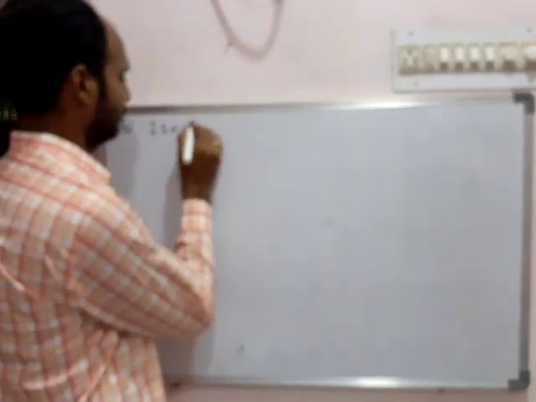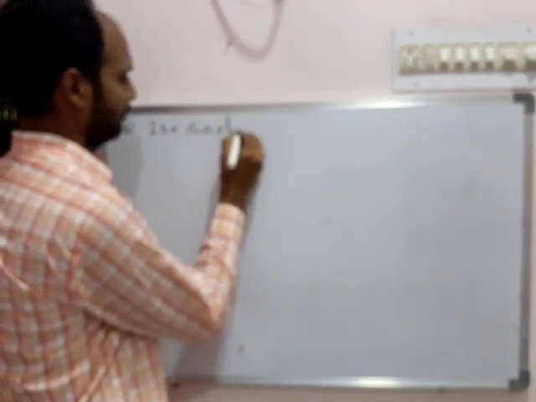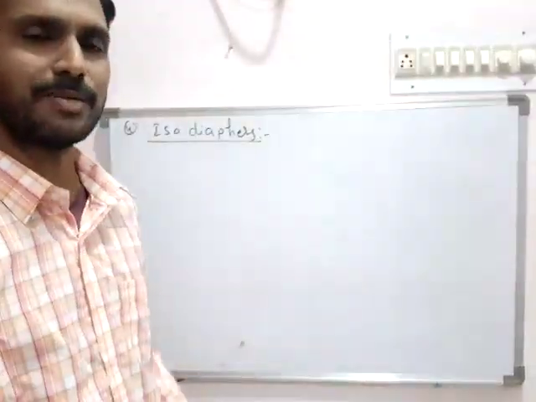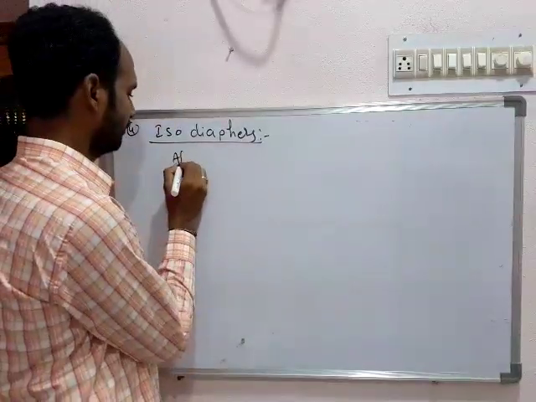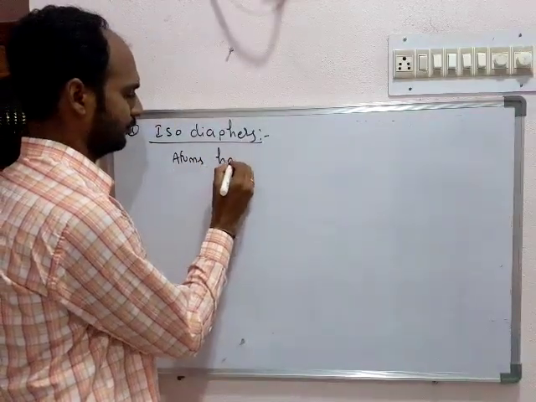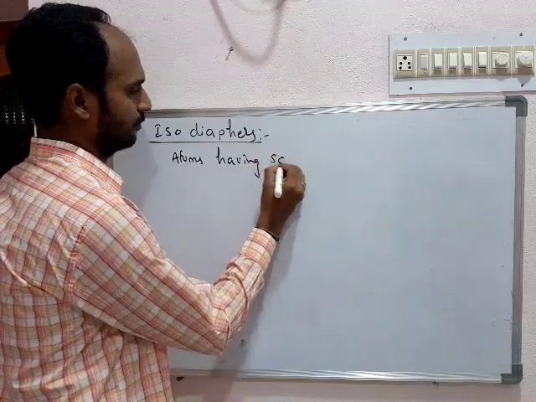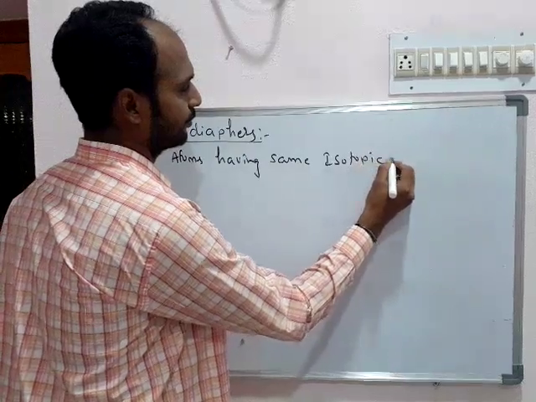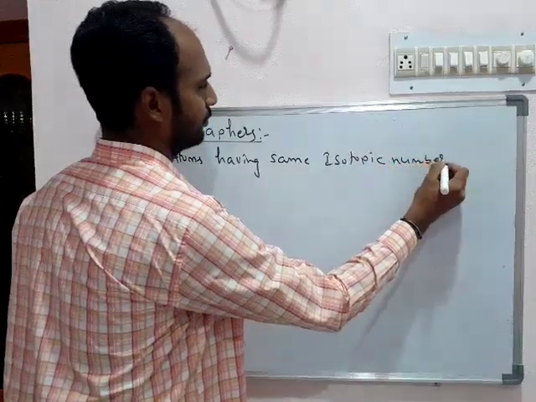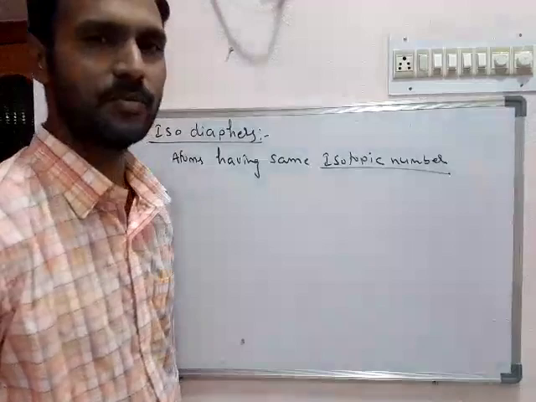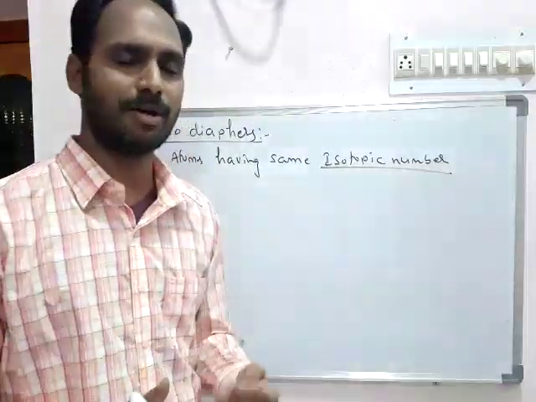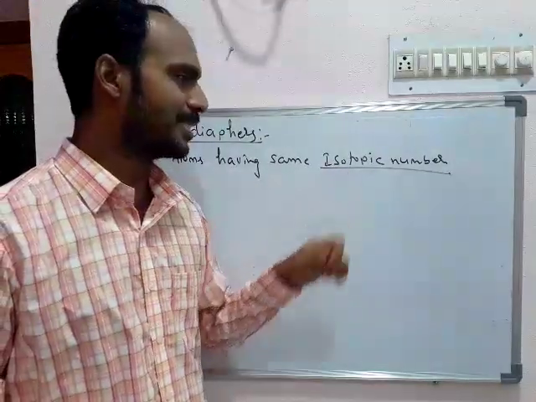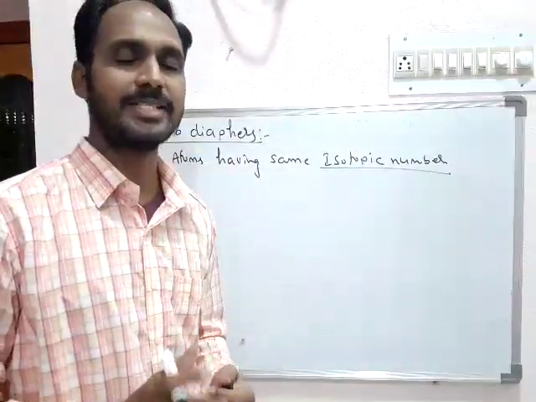Isodiaphers. So isodiaphers means the atoms which are having the same isotopic number. Here, what is important is what the isotopic number is. It is not the number of electrons, number of protons, or number of neutrons. So this is not a basic property of an atom.